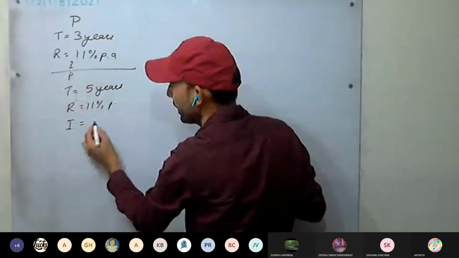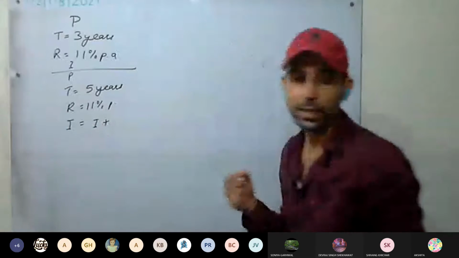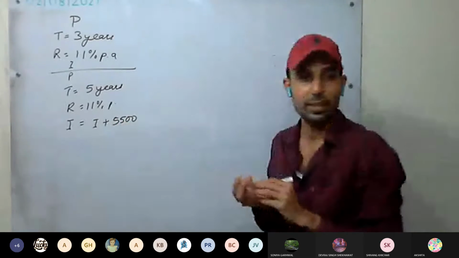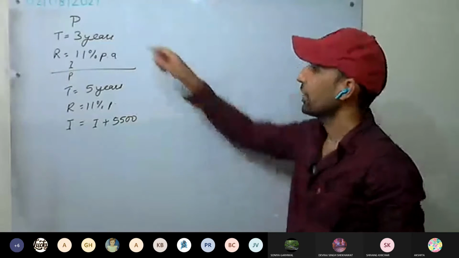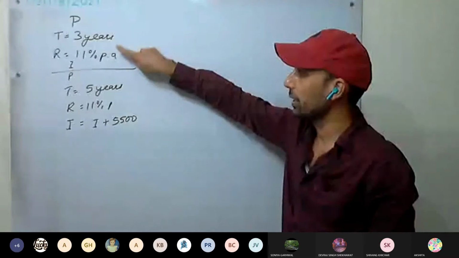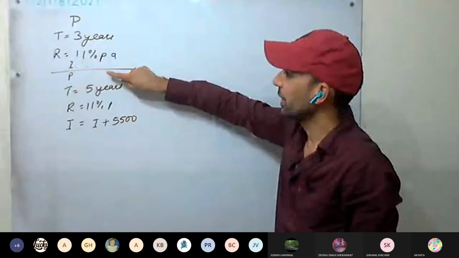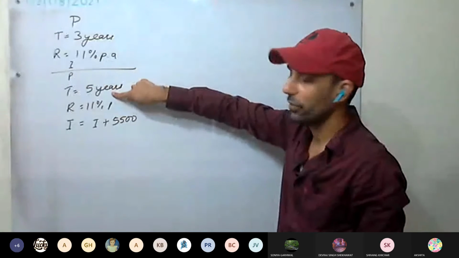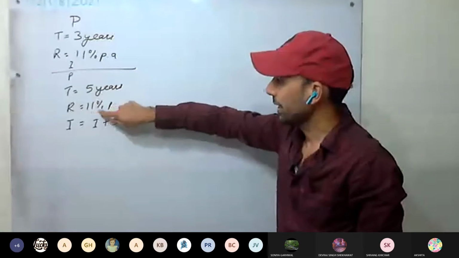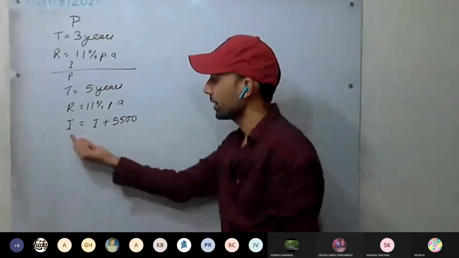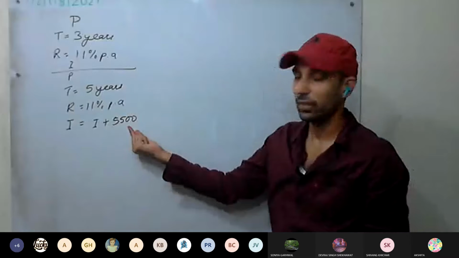Here if we are getting interest I, there we are getting interest I plus 5,500. Understood the question? If we invest this sum for 3 years at 11% per annum, we get some interest. If we invest the same sum for 5 years at the same rate of 11% per annum, the interest increases by 5,500.